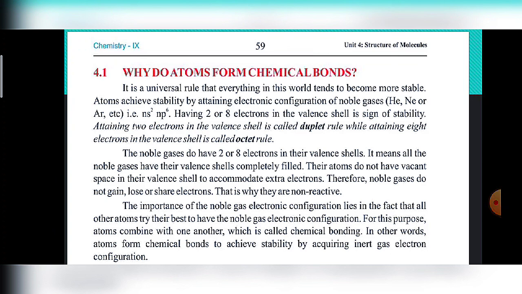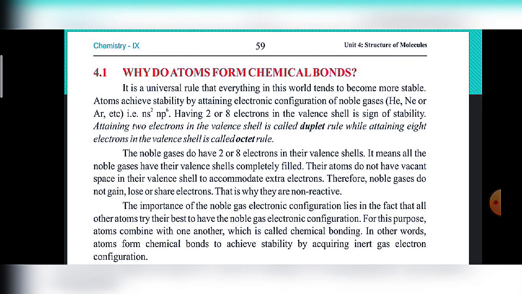want to achieve stability and become stable by gaining 8 electrons in their valence shell. So this is a symbol of stability, a status symbol, because having 8 electrons in the outer shell gives noble gases priority over the other elements. They have a complete outer shell, they don't need any other atom to attain stability, and they don't depend on anyone.